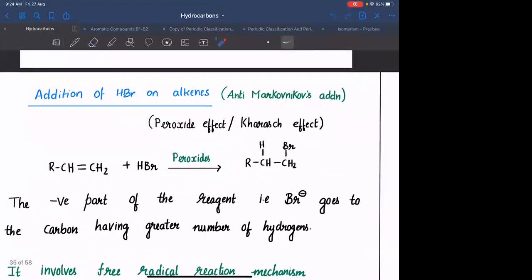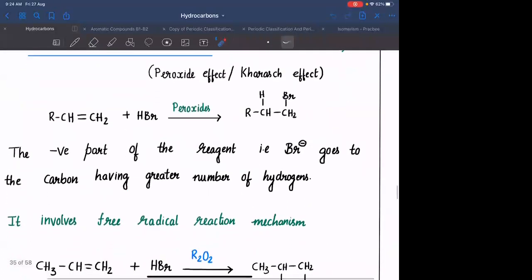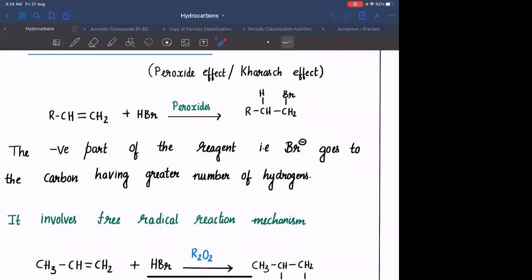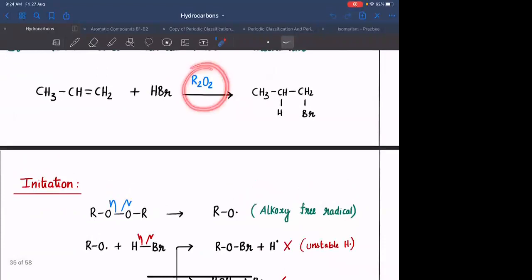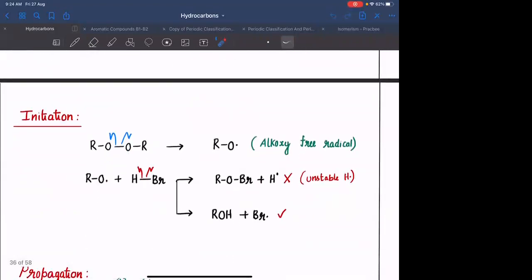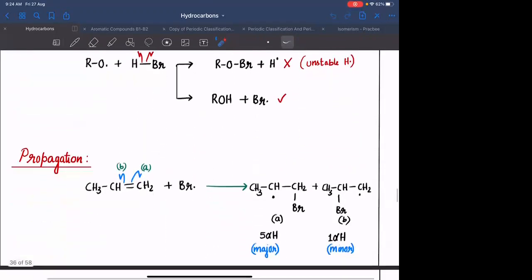Next, addition of HBr on alkenes in the presence of a peroxide. In the presence of peroxide, you will get the anti-Markovnikov product, and the reason for that is it follows a free radical mechanism. This R2O2 is an ideal substrate for homolytic fission, so you will have alkoxy free radicals. This alkoxy free radical will react with HBr to form a Br free radical. So in the first step, in the addition of HBr in the presence of peroxides, you will be adding a Br free radical.